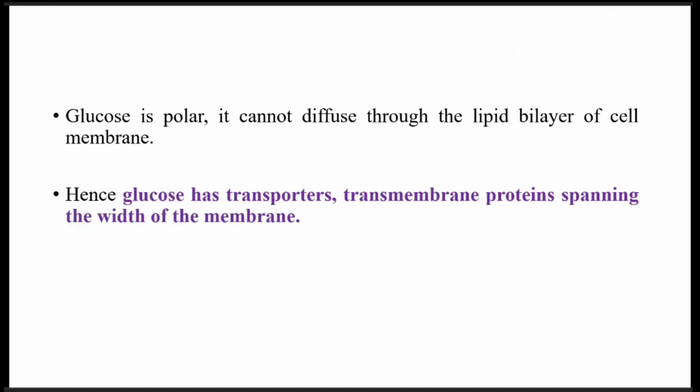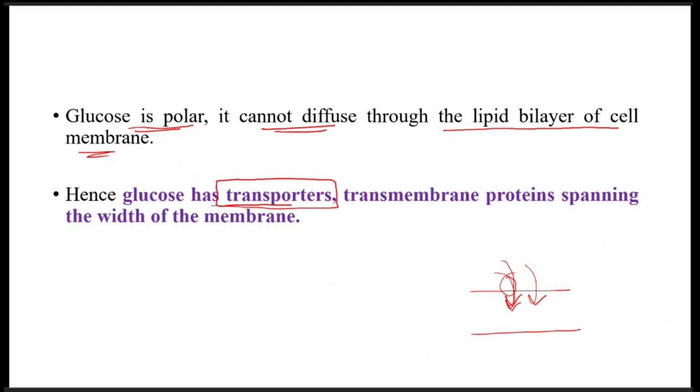And as glucose is polar, it cannot diffuse through the lipid bilayer of the cell membrane. So the cell has a lipid bilayer and glucose cannot diffuse or enter into the cell. So for the transport of glucose into the cell, there are special glucose transporters, and these range from GLUT1 to GLUT7, where GLUT6 is absent. A detailed video on glucose transporters has been made, which will be given in the iCard or the description box.